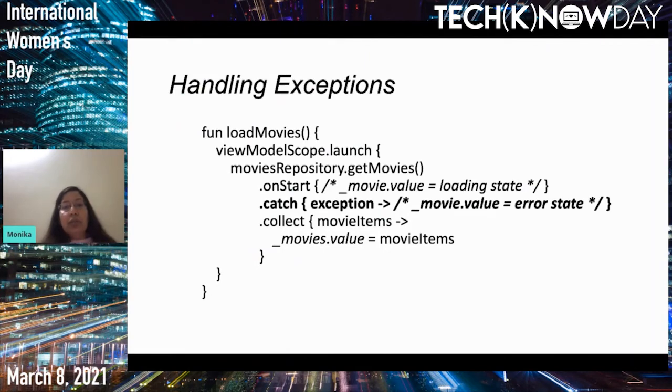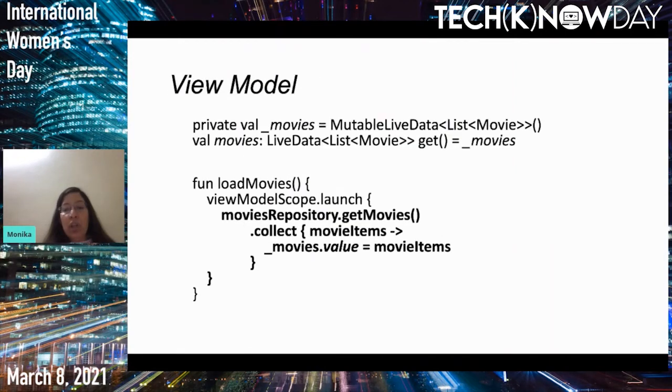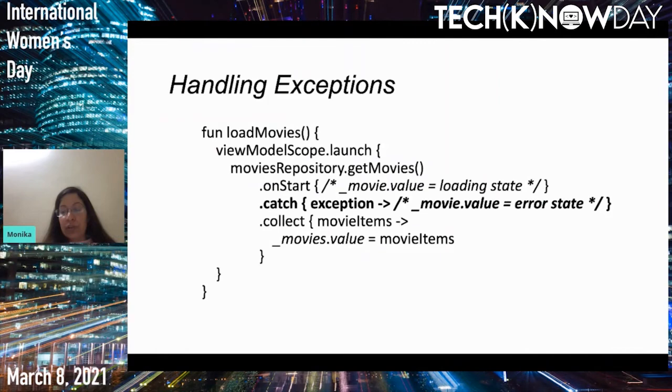So moving on to handling exceptions. Flow can either return your successful result, or it can return an exception. So if you use this piece of code and if there's some exception, you will get a crash. So you should handle the exception. That can be handled with the help of catch. Here you can see that I'm catching the exception with the catch operator.